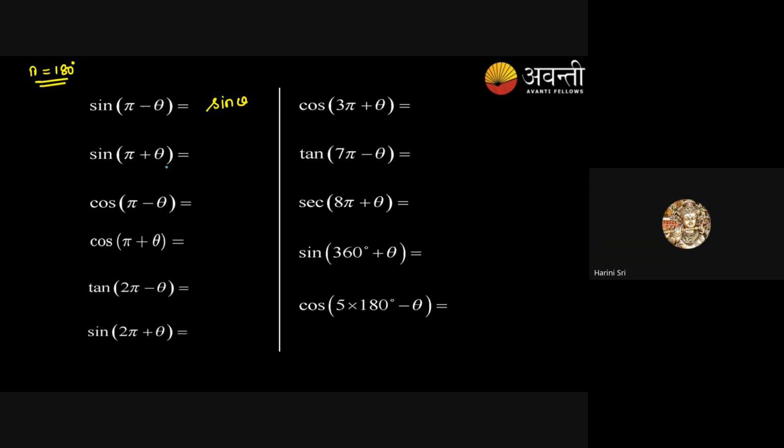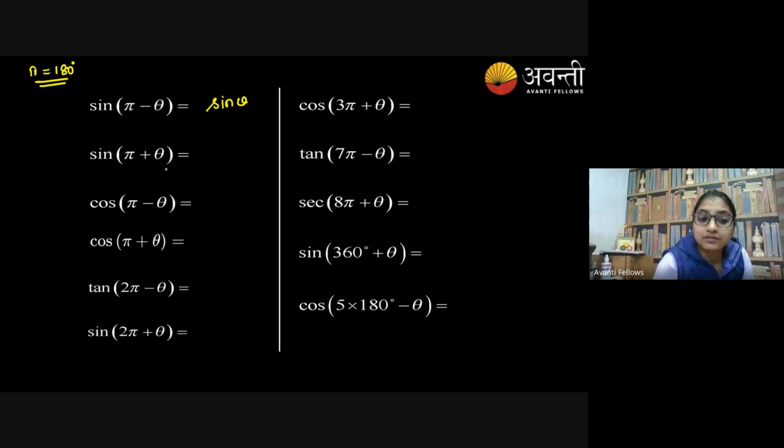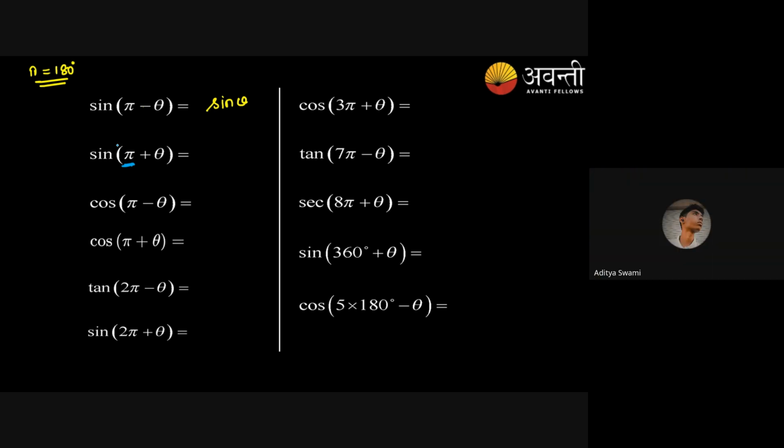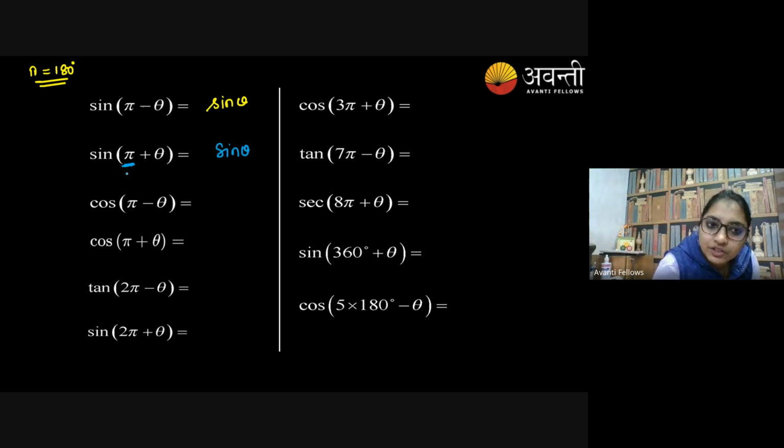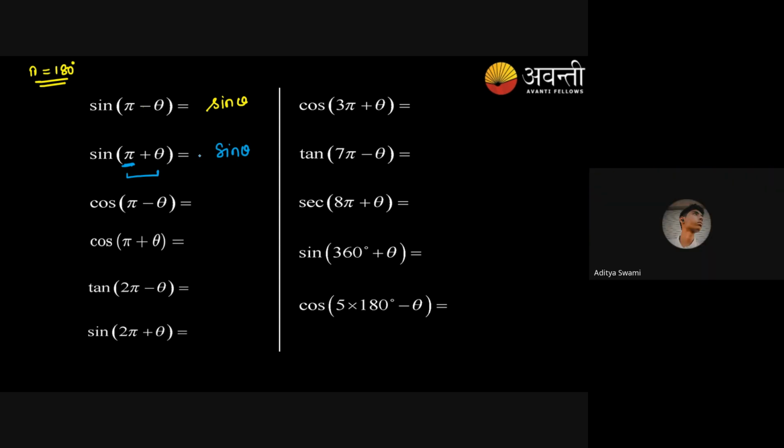Cos theta? Oh my god, you just missed. Pi is 180 degrees, an even number, so there will be no change in ratio. Minus sine theta. Sine theta will remain the same, and you're in which quadrant? Pi plus, 180 plus, the third quadrant, so minus sine. Wow, wonderful.